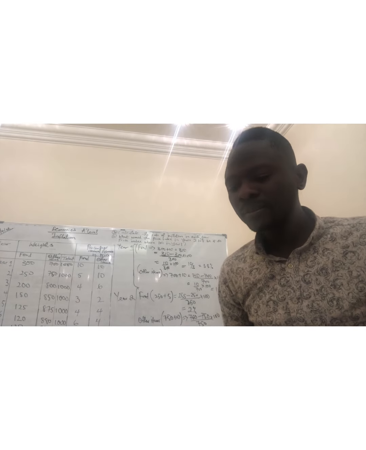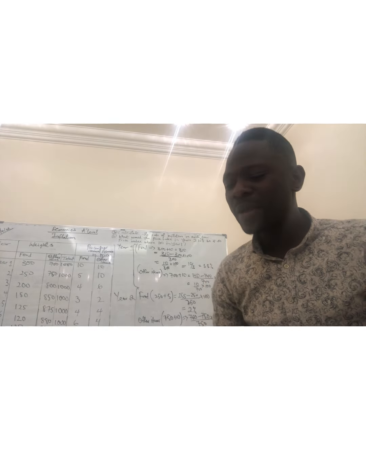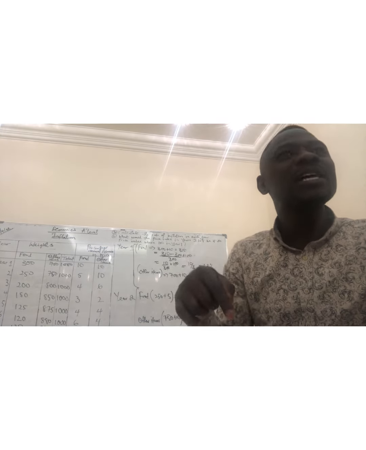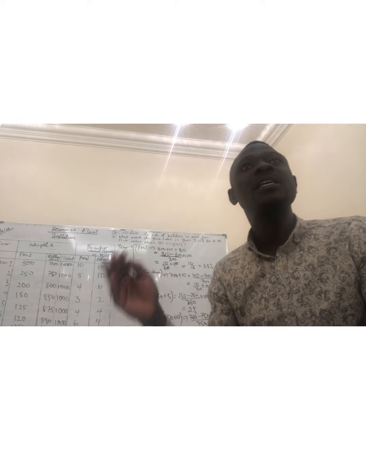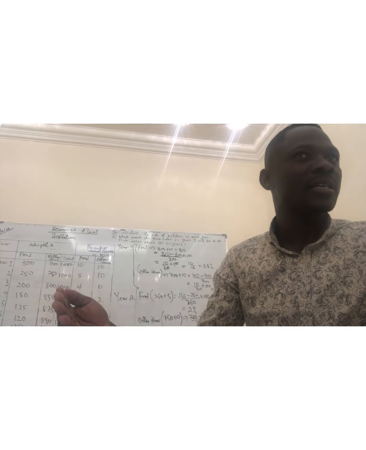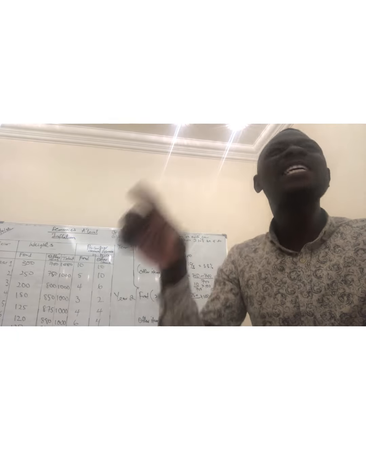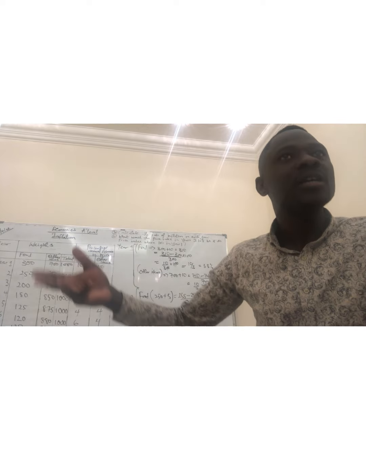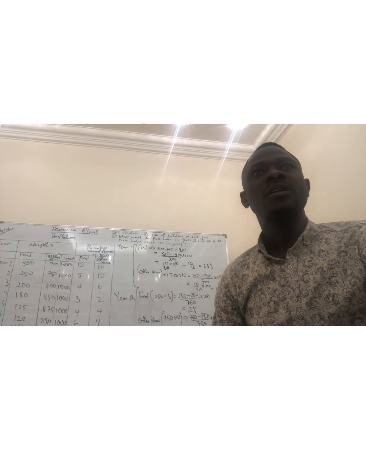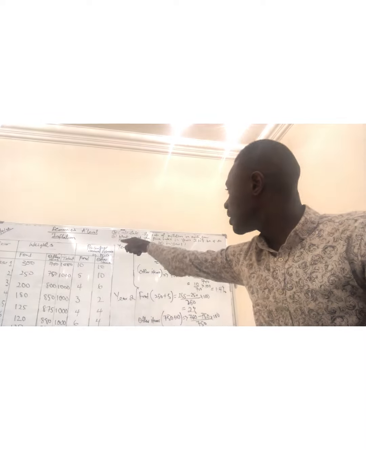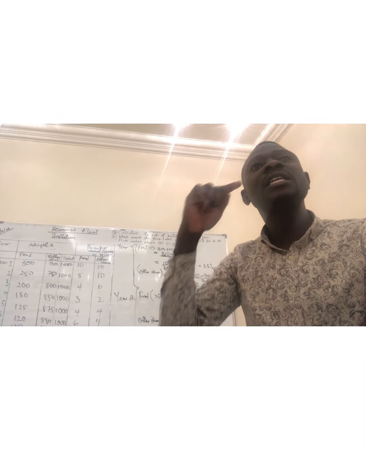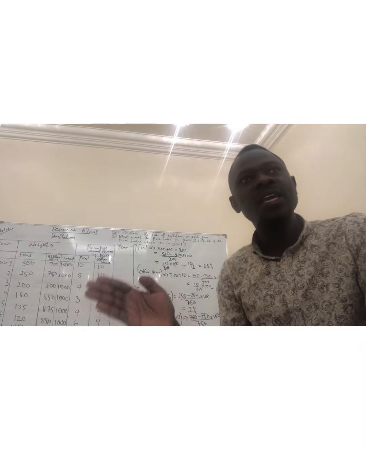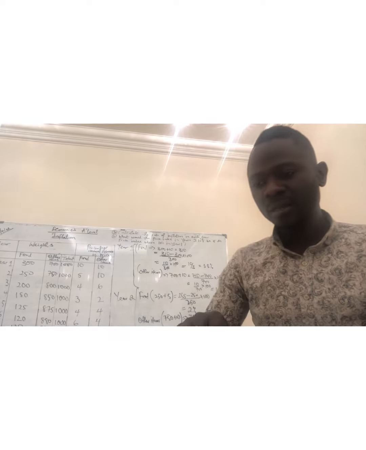Is it clear? Yes. And the last one, the CPI does not include items relating to housing and mortgage interest payments. This is included in the RPI, the Retailer Price Index. It indicates housing prices, but the Consumer Price Index does not indicate housing. So that means you won't be able to know the price of house, the mortgage people take, in your Consumer Price Index. It will not be included in other items. But if it is the Retailer Price Index, RPI, it will be included. So that's the difference between RPI and CPI. Is it clear?